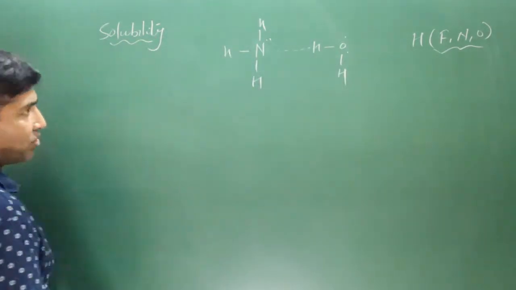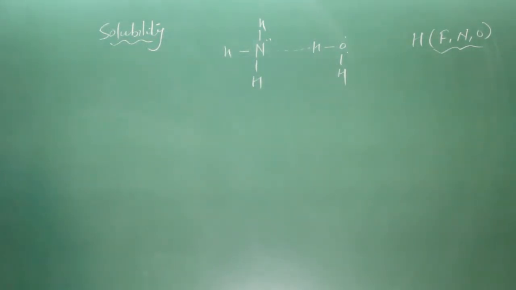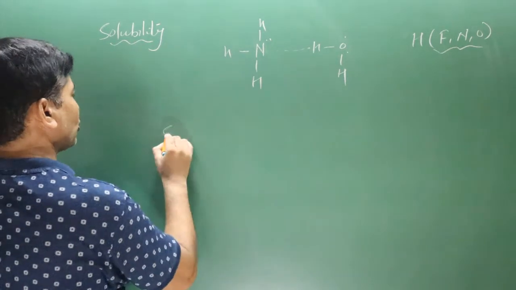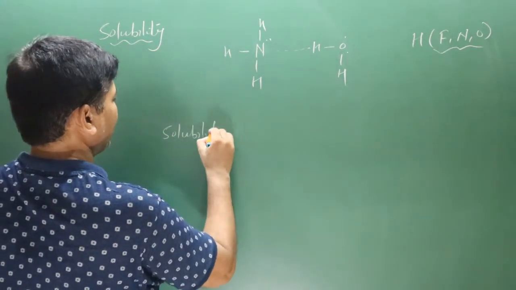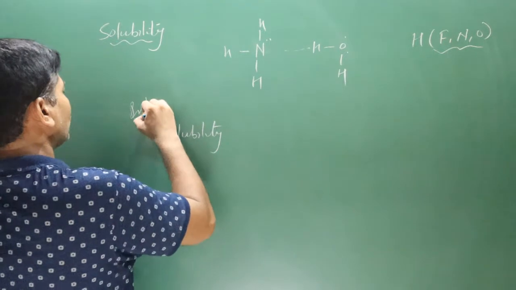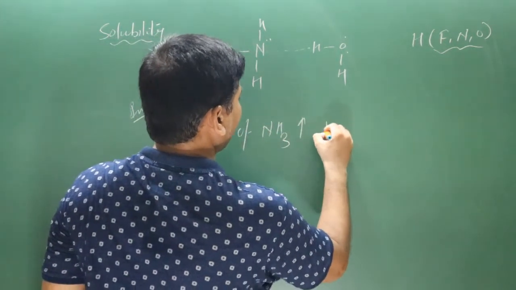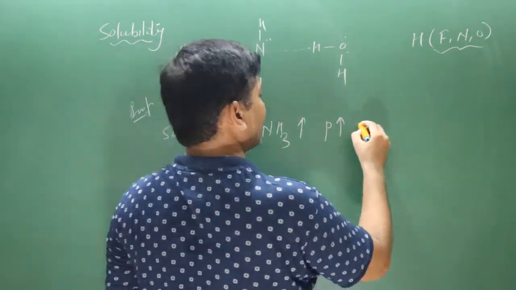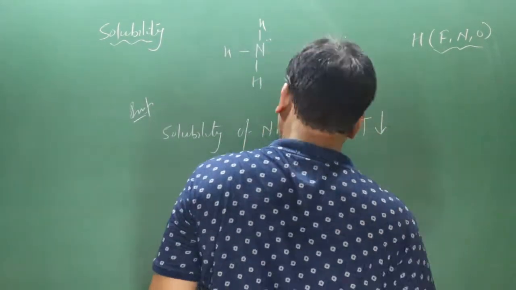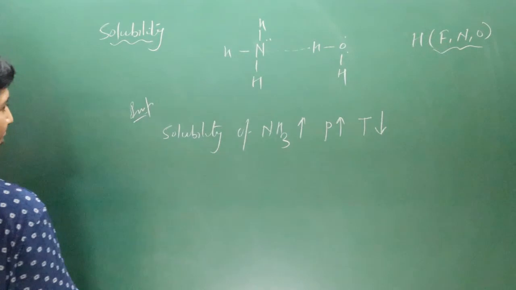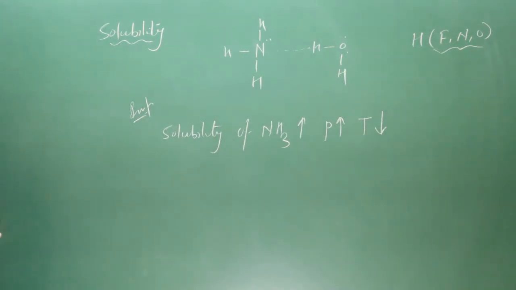Now we talk about the factors affecting the solubility of ammonia in water. Keep in mind, this is important. Solubility of ammonia increases on increasing pressure and increases on decreasing temperature. So solubility of ammonia is directly proportional to pressure and inversely proportional to temperature. On decreasing temperature, solubility of ammonia increases. On increasing pressure, solubility of ammonia also increases.